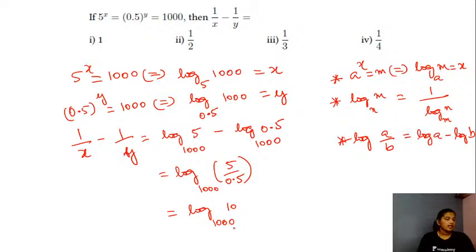So what do you think is the right value here in this case? So this is nothing but your 1 by 3. Am I correct? Cube root of your 1000 will be equal to 10. So your log of 10 to the base 1000 is equal to 1 by 3 here in this case, and your option 3 is the right answer.